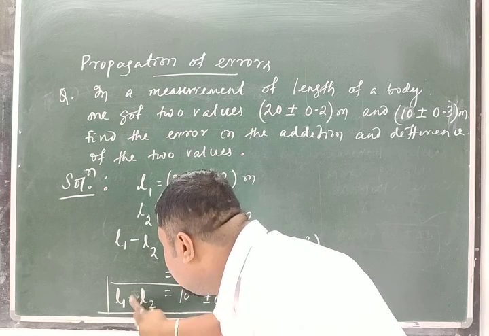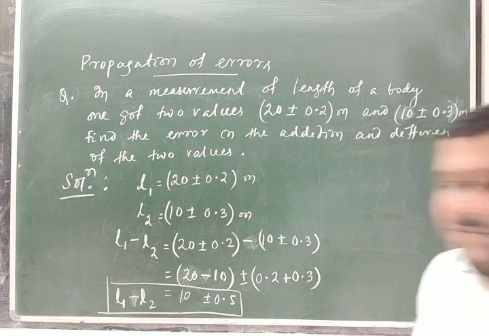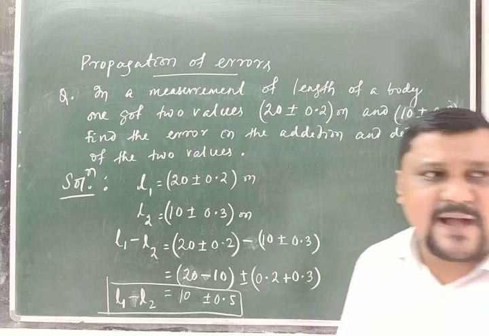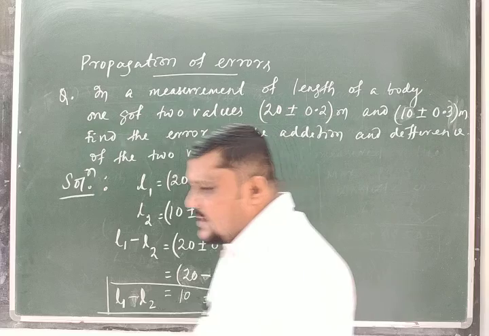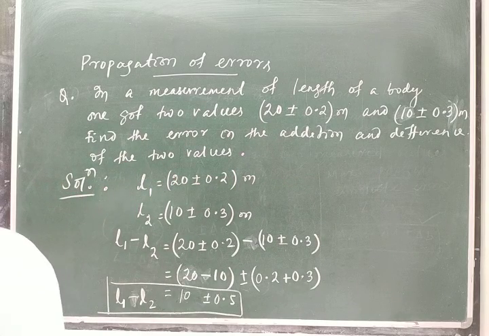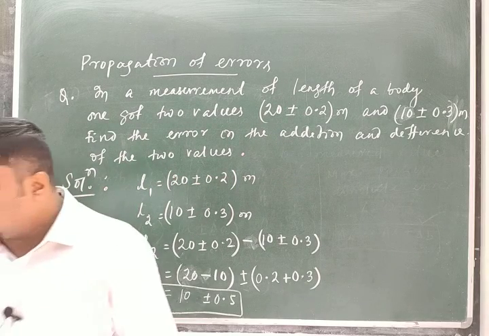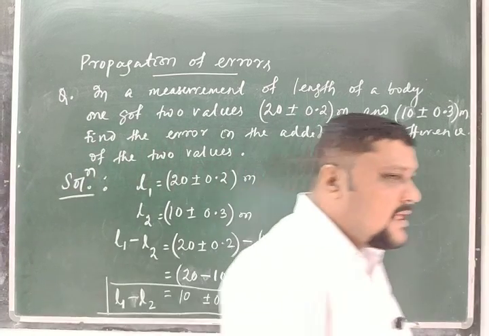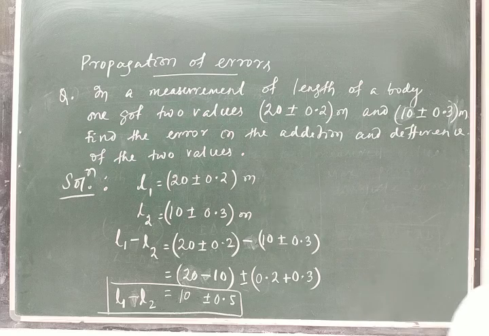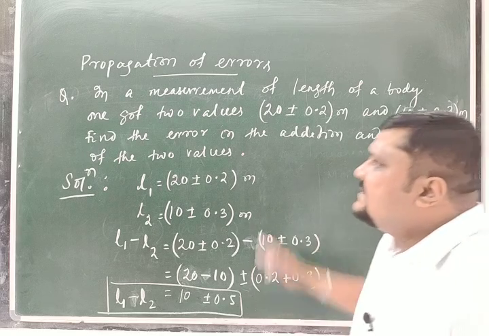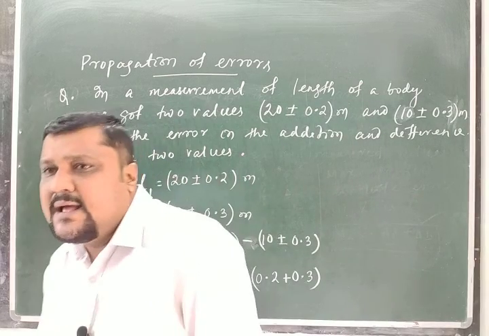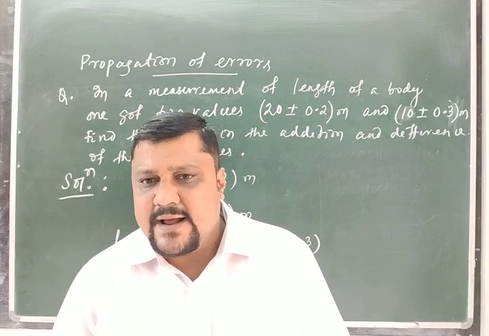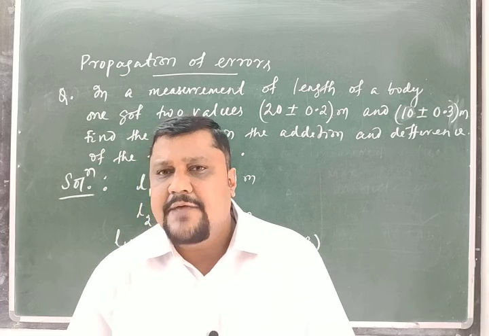So L1 minus L2 is equal to 10 plus or minus 0.5. So for the same quantities, when they are added and subtracted, we got the absolute error as 0.5 in both cases. These are the two cases of how the error propagates in addition and subtraction, or difference.